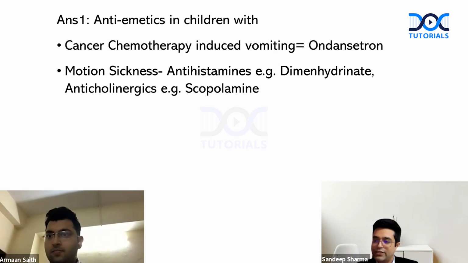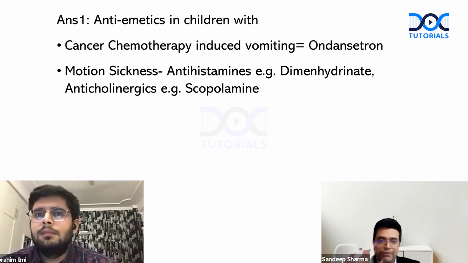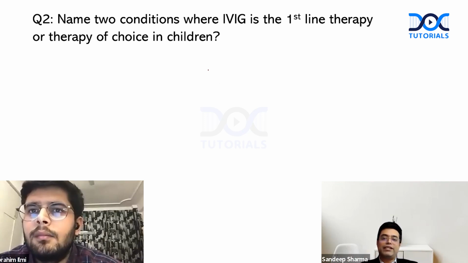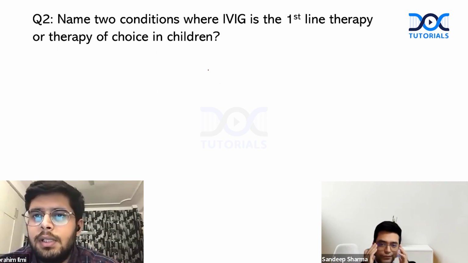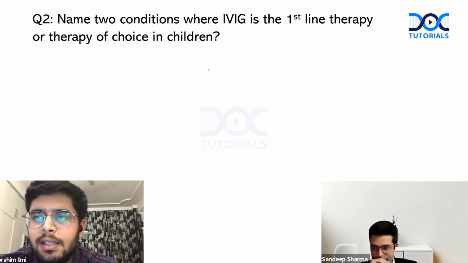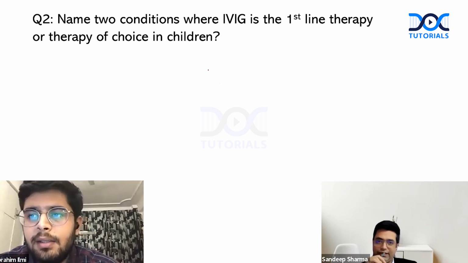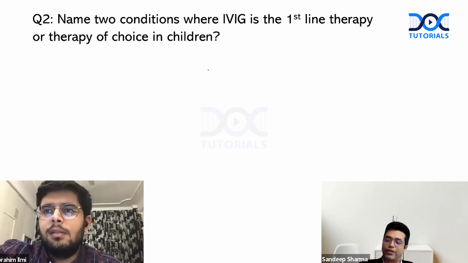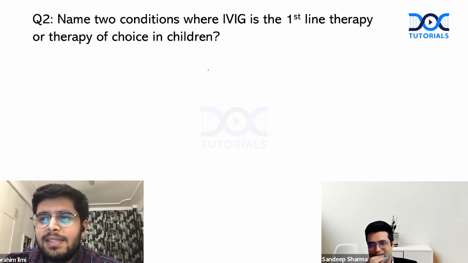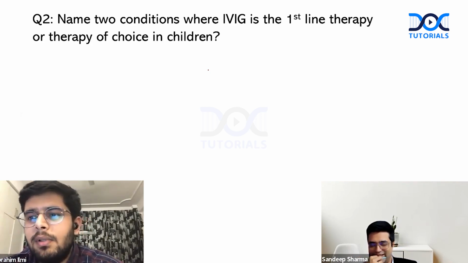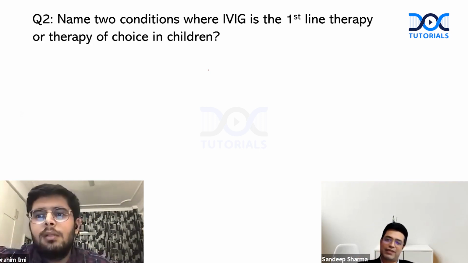So next is question number 2 goes to Dr. Ibrahim. Dr. Ibrahim, here is your question. Name 2 conditions where IVIG is the first line therapy or the therapy of choice in children. Sir, it is given in Kawasaki disease and Guillain-Barré syndrome. Absolutely right. You get plus 10 on this. Any other you can add? Sir, now it is also given in MISC of the Kawasaki disease phenotype. Yes. Correct. That will come under the ambit, but yes, that can be taken.